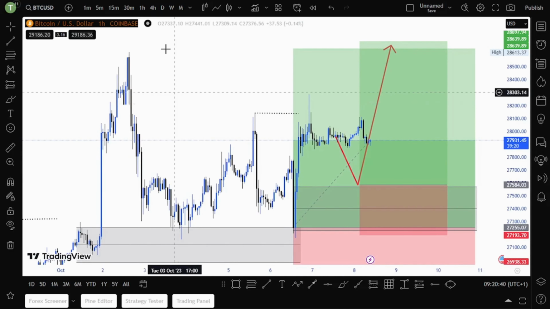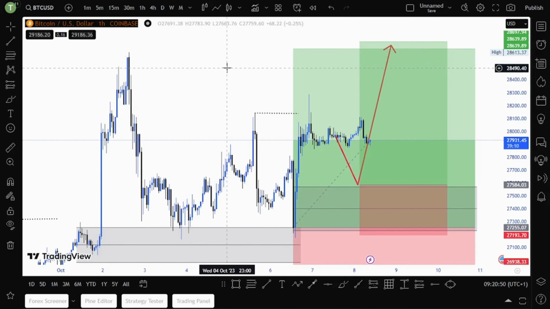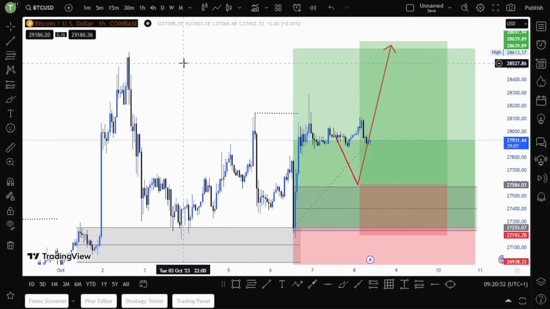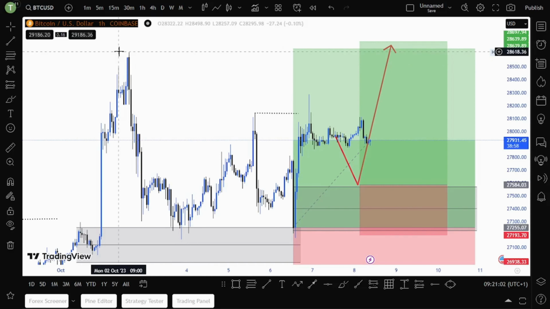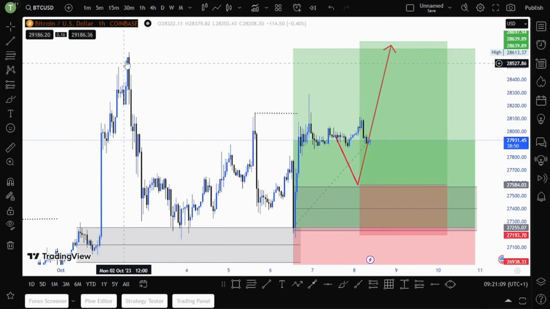I don't have too much. So now we put our TP at the top of this high. This is our last high. This high will obviously go. I'm sure that this high will go once price goes up, so it will take out this high, because we are in an uptrend, so the market always takes the higher highs. So that is my view on Bitcoin.